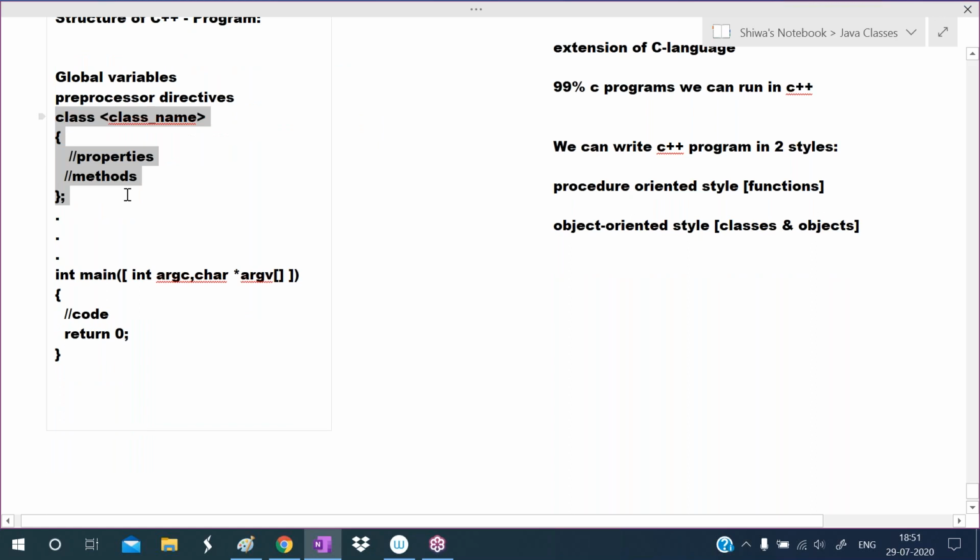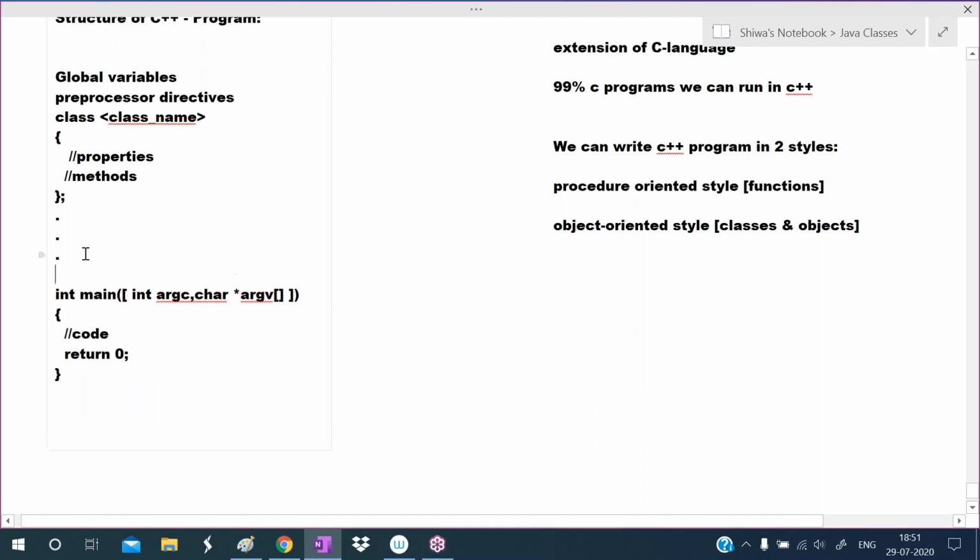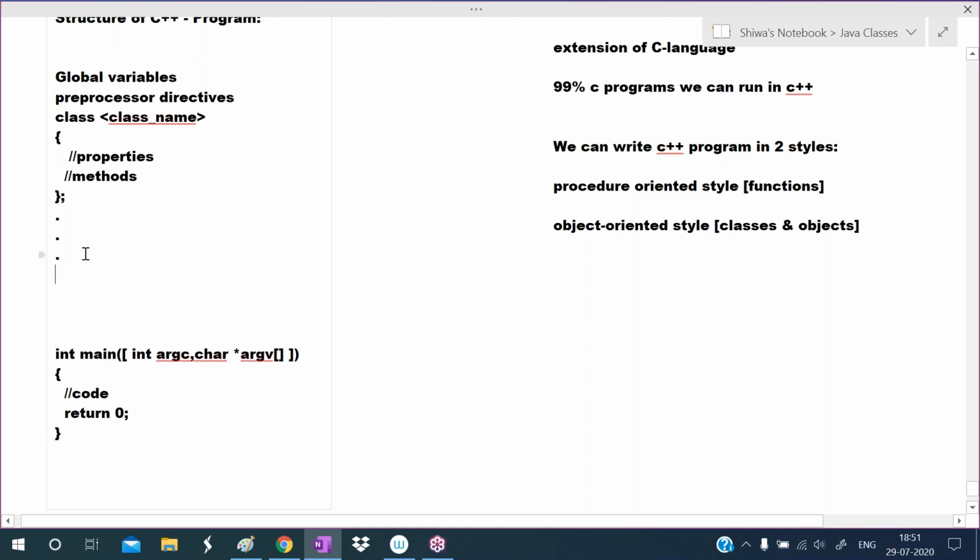Okay, then we are writing classes. You can define any number of classes like this. Finally, we must write this main. If you want to define any functions here, you can define. To define the function, generally the syntax is return type. You may not understand, but I'm giving the complete structure of the C++ program. When classes are going on, you can understand all these concepts. So we give the function name here. If you want to give any arguments list, we can give the arguments list here.